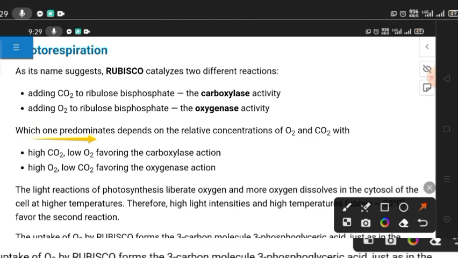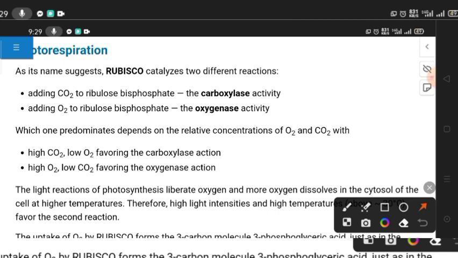Which one predominates depends on the relative concentrations of oxygen and carbon dioxide, with high carbon dioxide and low oxygen favoring the carboxylase reaction, and high oxygen and low carbon dioxide favoring the oxygenase reaction.